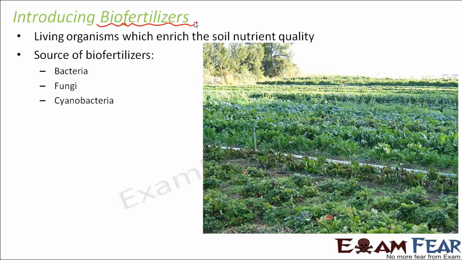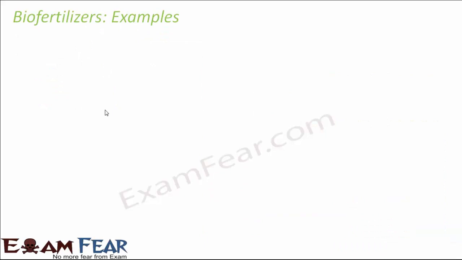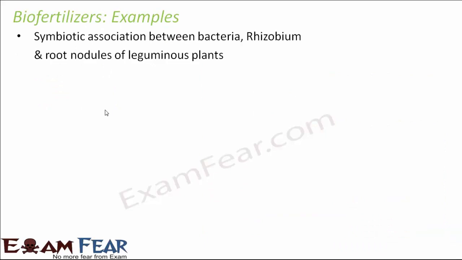Now, sources of biofertilizers are bacteria, fungi, and cyanobacteria. All these microbes help to increase the nutrient quality of the soil. So let us look at some examples of biofertilizers. One good example is the nitrogen-fixing rhizobium bacteria. There is this bacteria called rhizobium, and where do we find it? We find it in the root nodules of leguminous plants. Now, what are leguminous plants? Plants like beans and peas all fall under the category of leguminous plants.